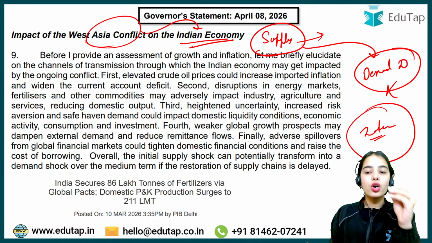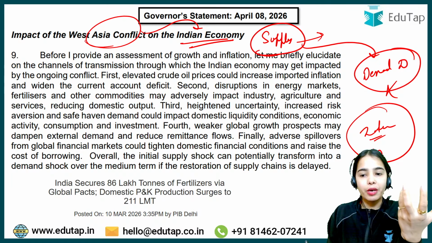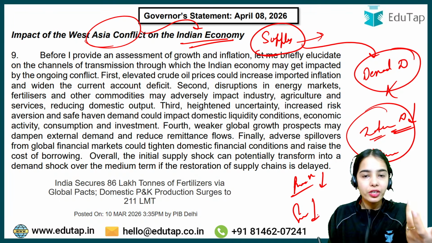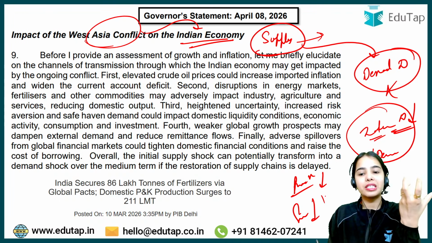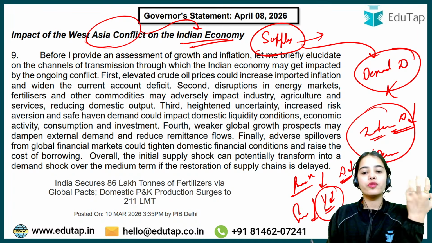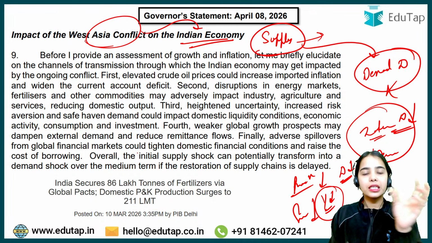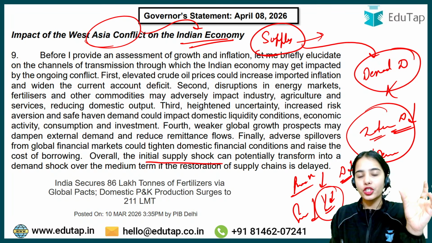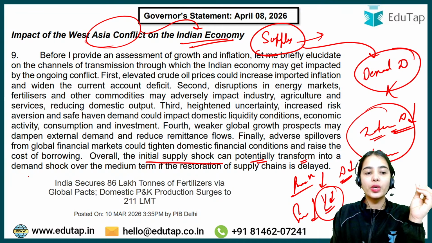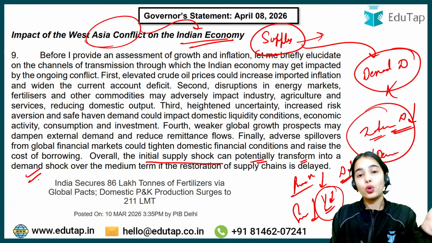If we reduce our demand, the internal demand will reduce and the production will reduce further. If production is reducing, employment will reduce. Employment is reducing, that means income will reduce. And with reduced income, further demand will reduce, further production will reduce. So basically, the RBI governor said the initial supply shock, the supply chain disruption, can potentially transform into a demand shock, and this is what we do not want.